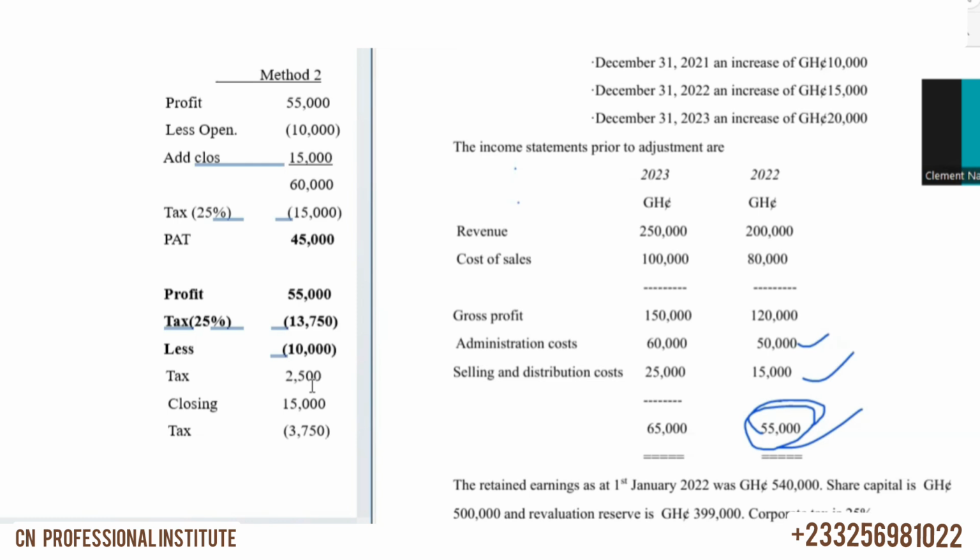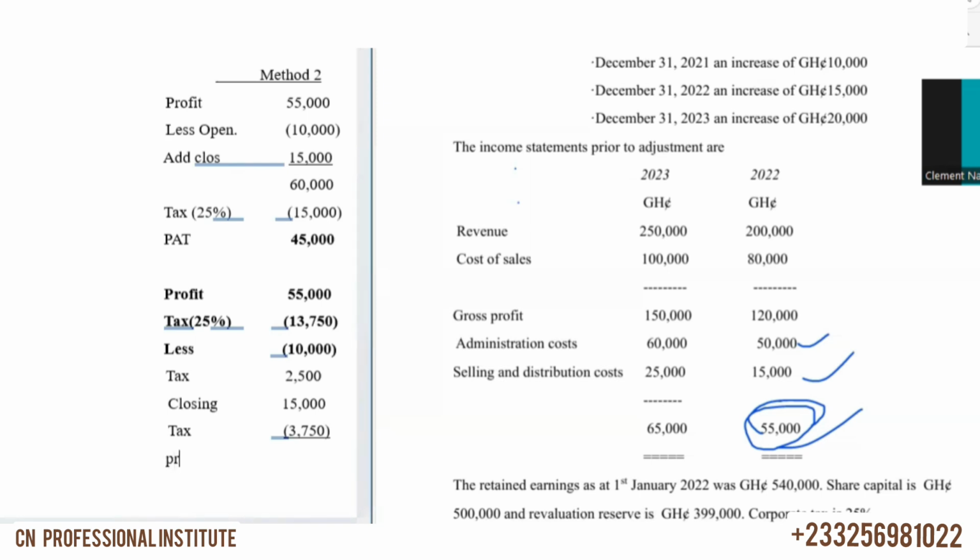Then plus the 15,000. Then minus the 3,750. Okay, and that will give you the same 45,000 profits after tax. It'll give you the same thing, right? So you can do it this way too if you want.